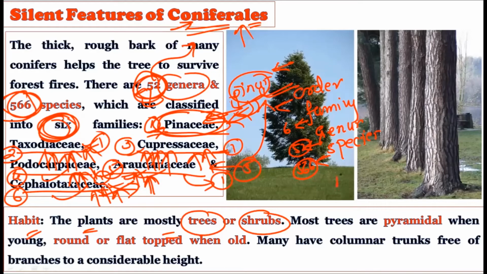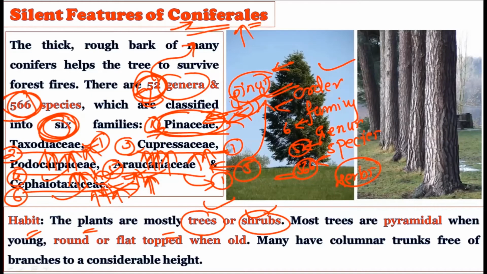There are generally no herb forms. Herbs are not there, only the trees and the shrubs are there. So habit wise, consider this particular picture, you will see a long height tree. The tree habit, majority of the time there is a tree habit, they have a very solid tree trunk, a very solid cylindrical stem, and this cylindrical stem holds the large branches.